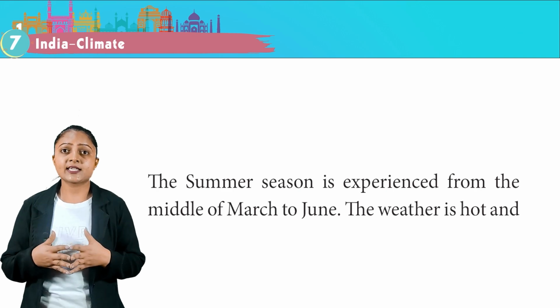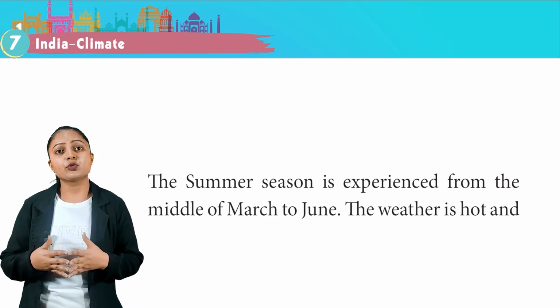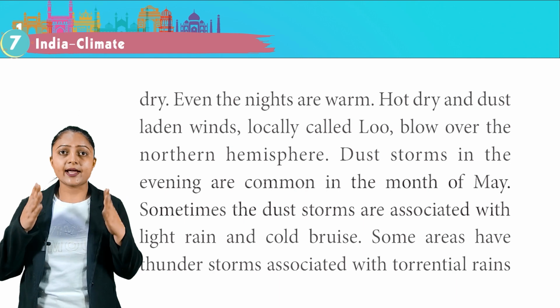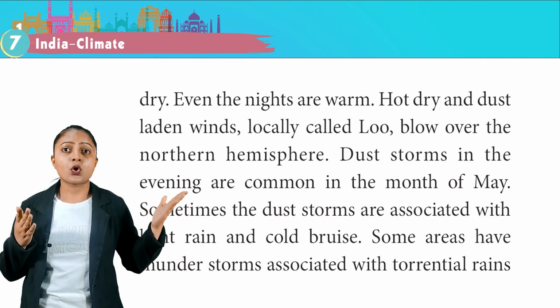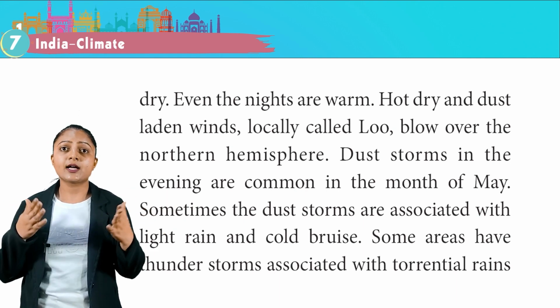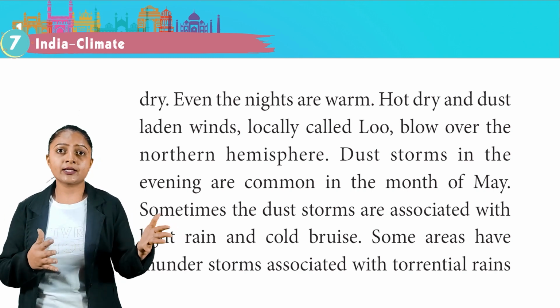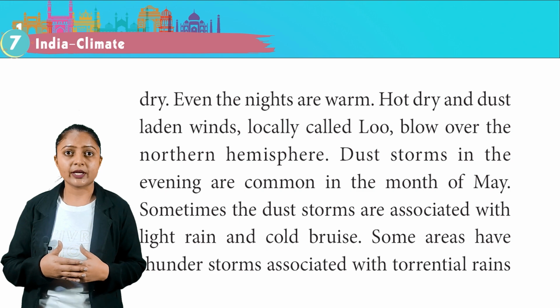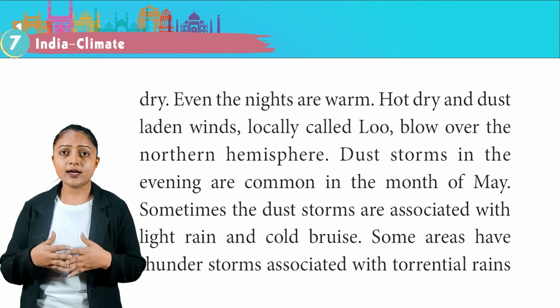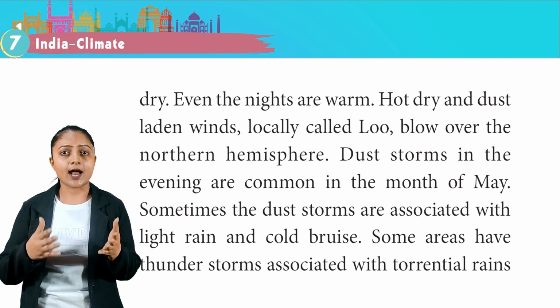The summer season is experienced from the middle of March to June. The weather is hot and dry. Even the nights are warm. Hot, dry and dust-laden winds, locally called Lu, blow over the northern plains. Dust storms in the evening are common in the month of May. Sometimes the dust storms are associated with light rain and a cold breeze.